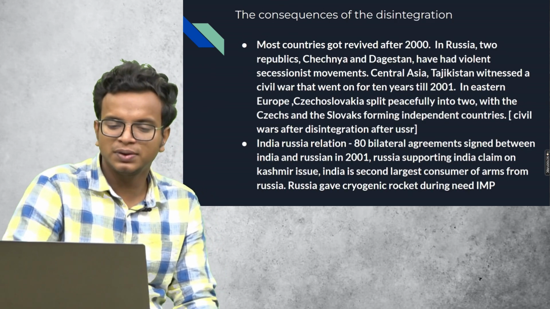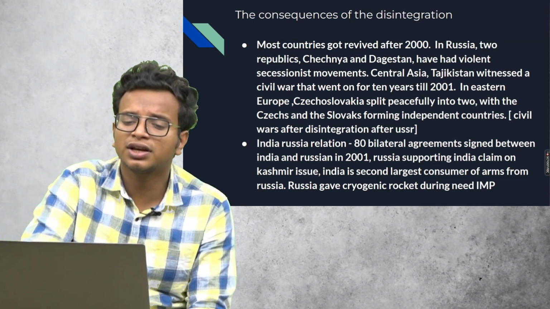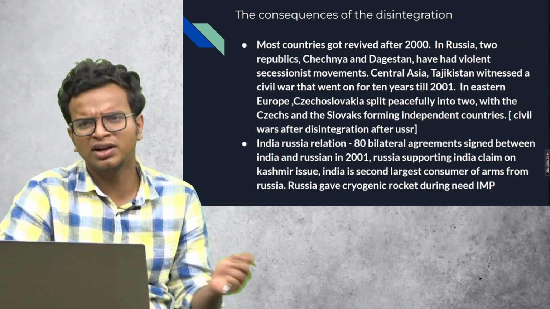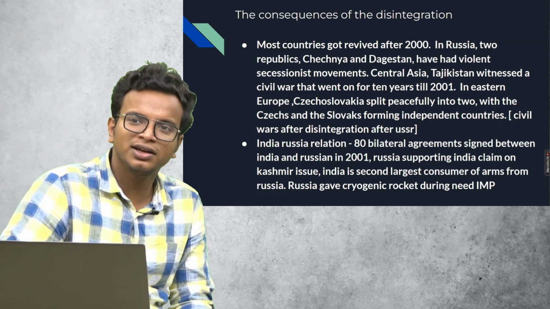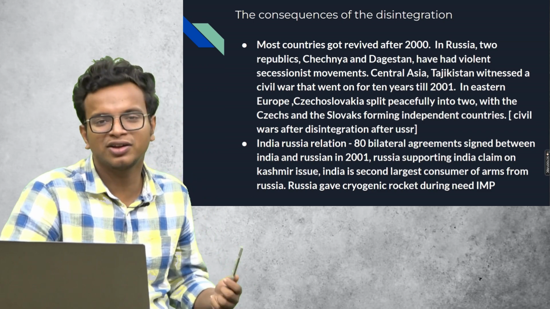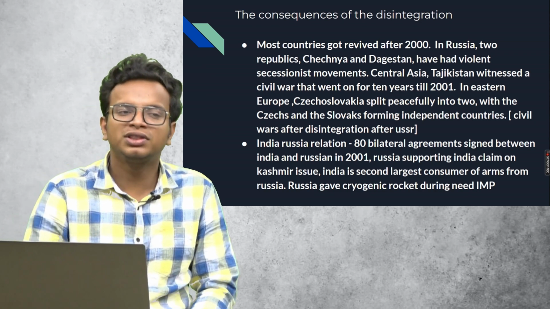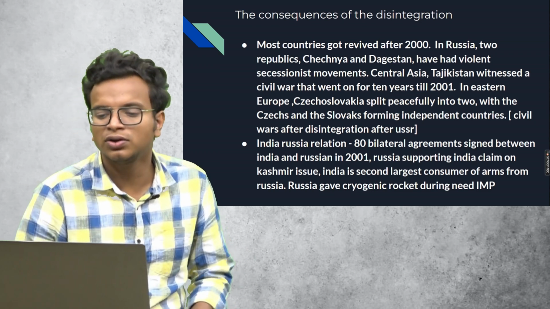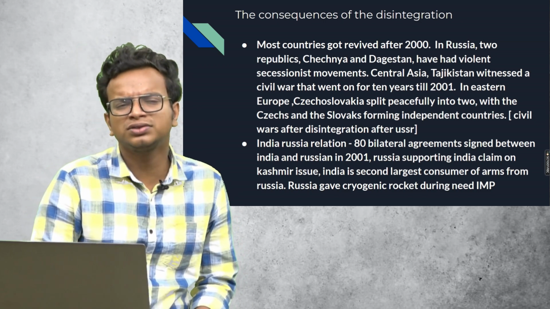So there have been a lot of different consequences of the disintegration of the USSR. Most countries got revived, even though a lot of Central Asian countries faced economic consequences, because their economy was supported by the USSR, by the Russian economy. With the collapse of the USSR, most of these nations came to an economic crisis. These nations revived their economies after 2004 to some extent.